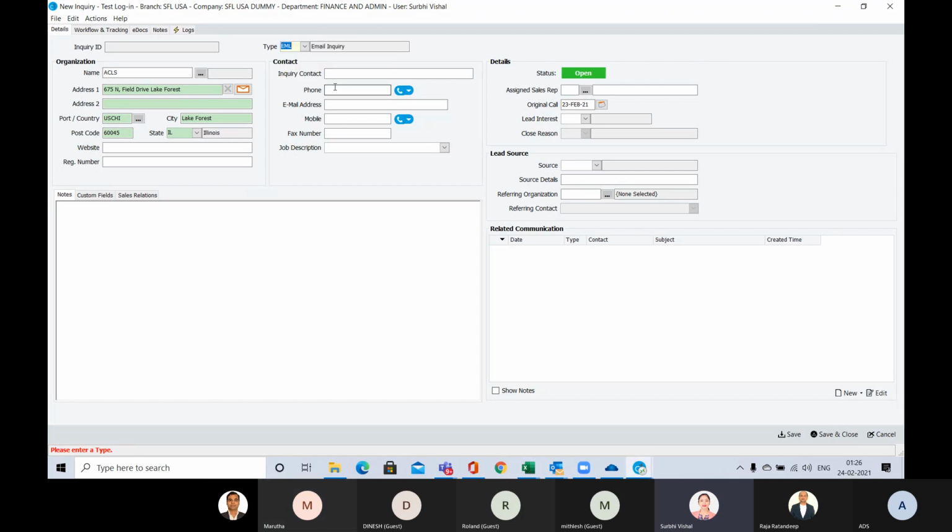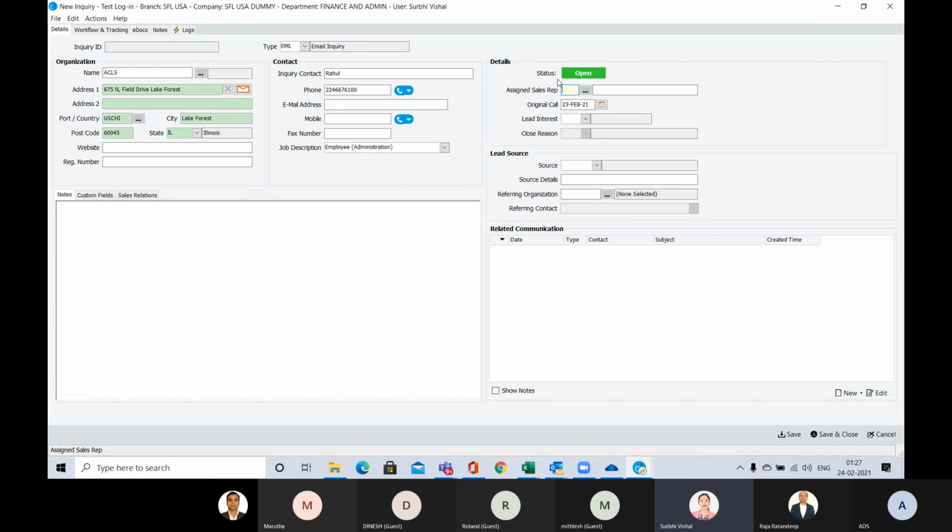So suppose it's an email inquiry, then I will put the name, the contact person, and if you have any email address, you can put it here, otherwise keep it blank. Any of the information you have, put it here, otherwise keep it blank. Okay, like the job description.